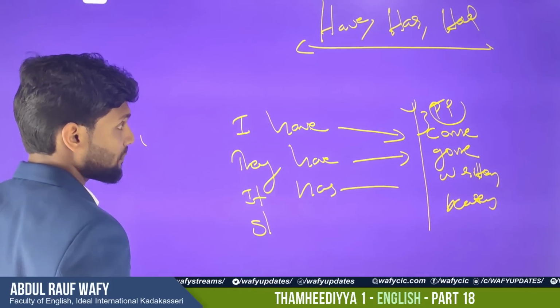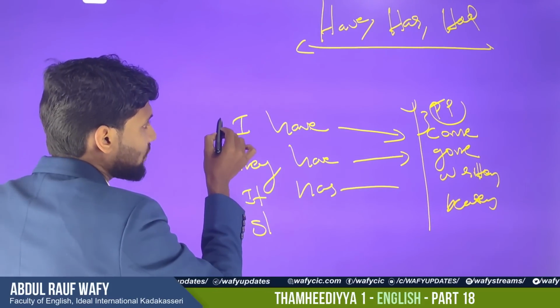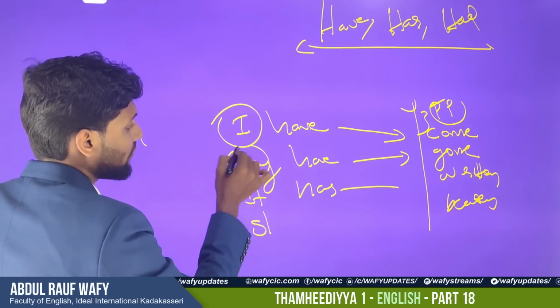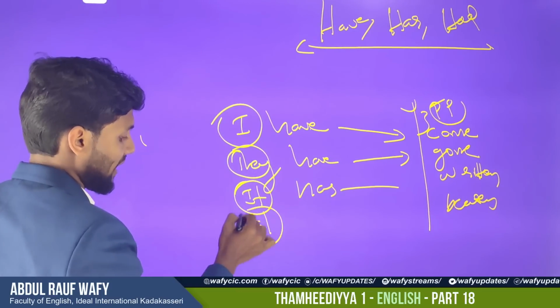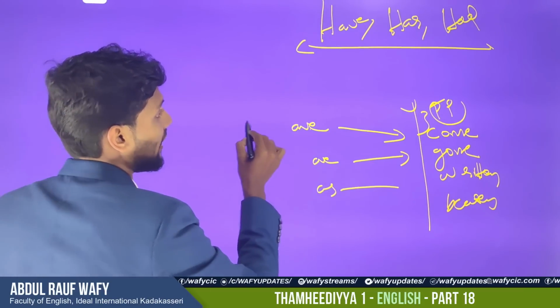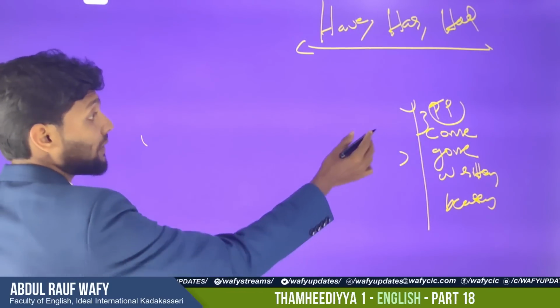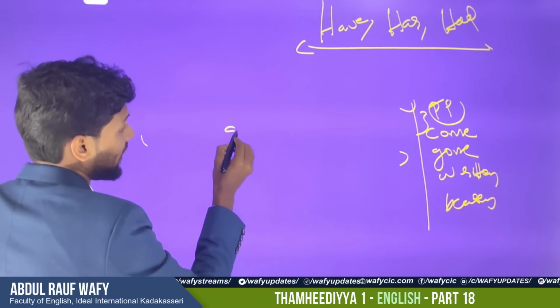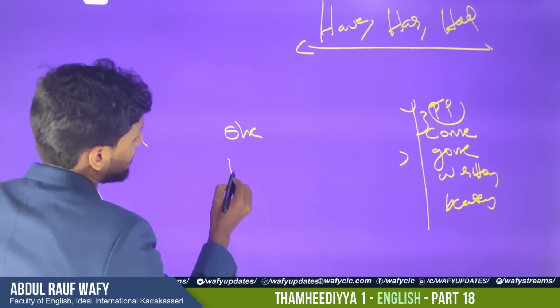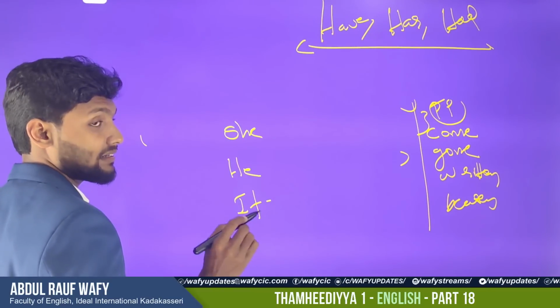Okay, so here I told about have. In the case of have, the subject should be plural, as we taught. At the same time, in the case of has, the subject should be singular. So she, he, it is a singular subject.